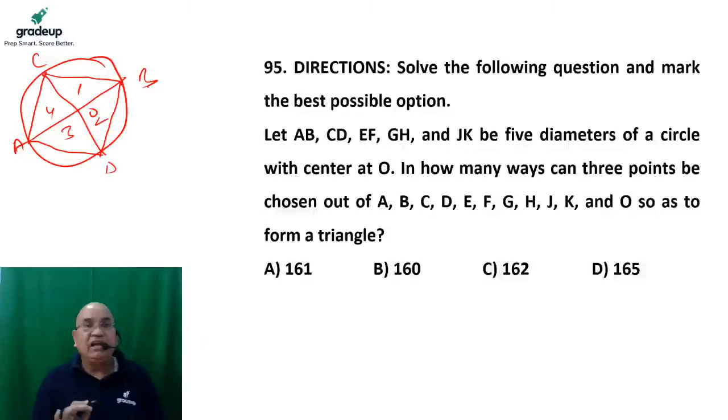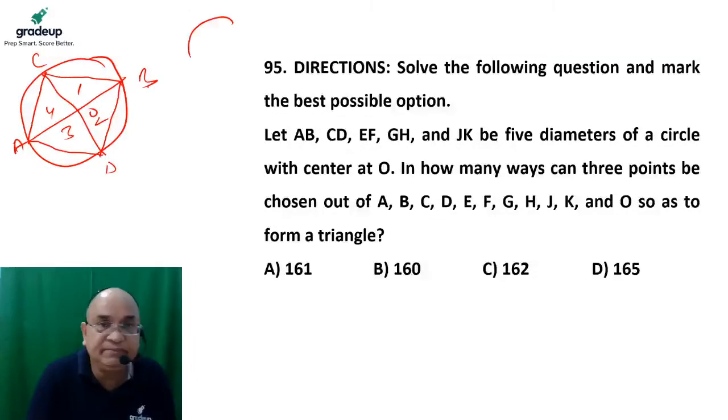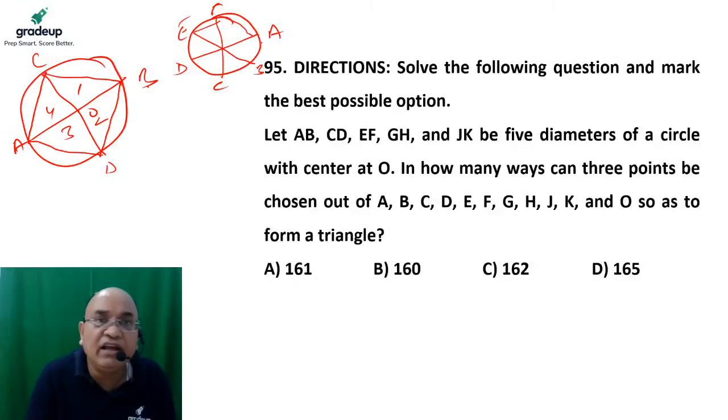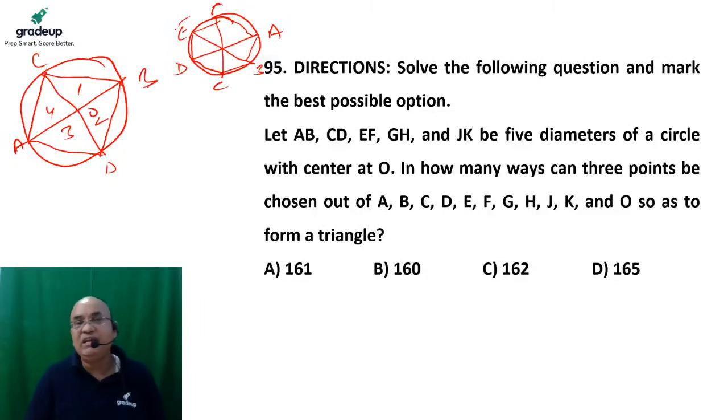Four triangles are going to be formed. And if we have, let's say, three diagonals, like this is A, B, C, D, E, and F. So one triangle, second triangle, third, fourth, fifth, and sixth triangles are going to be formed. So how can we solve this type of question, which is not a difficult one at all?